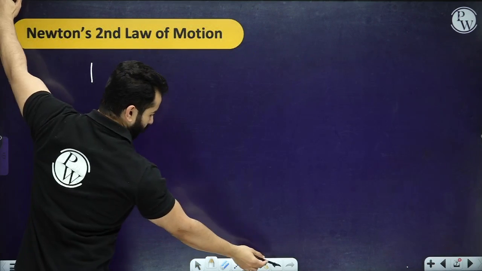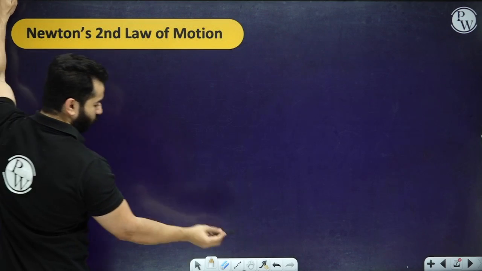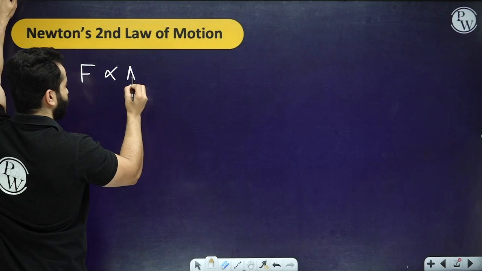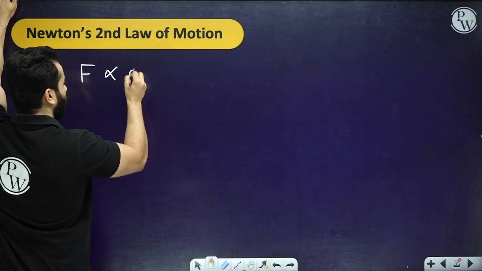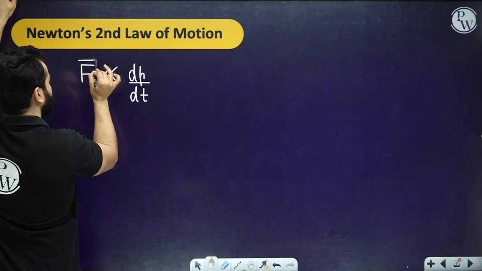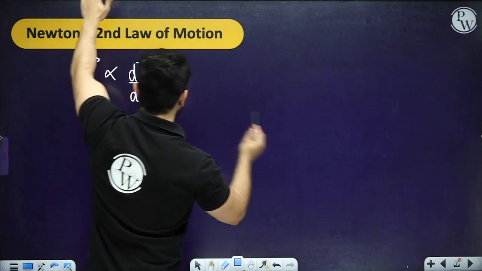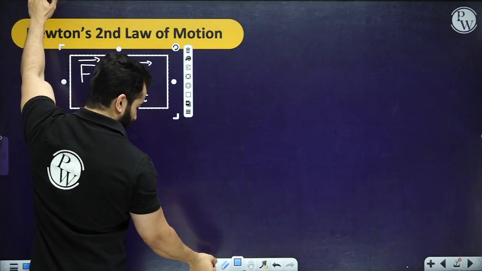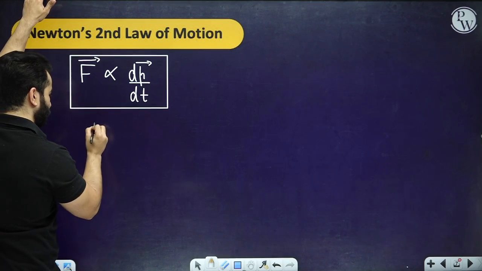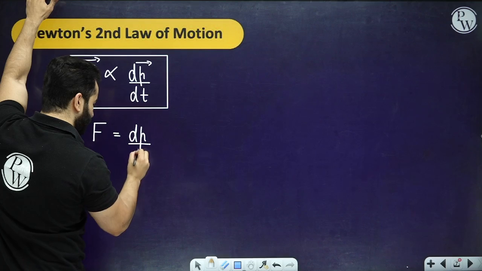force acting on a body, net force, and of course we are talking about net force acting on a body, is directly proportional to the rate of change of linear momentum, that is dp by dt. This is what Newton's second law states. So removing the proportionality sign, the proportionality constant comes out to be 1. This is nothing but dp by dt.